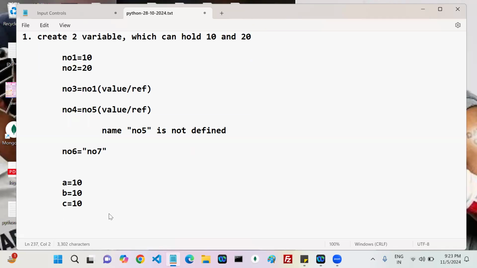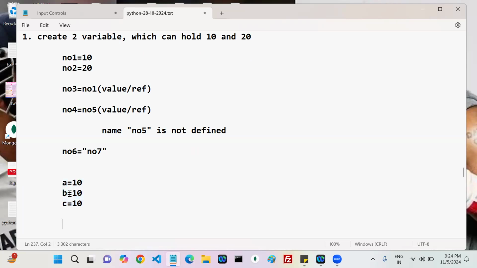Okay. Are these three statements valid or invalid? Valid, 100% valid. But if you observe, in Python the same value is assigned to multiple variables.